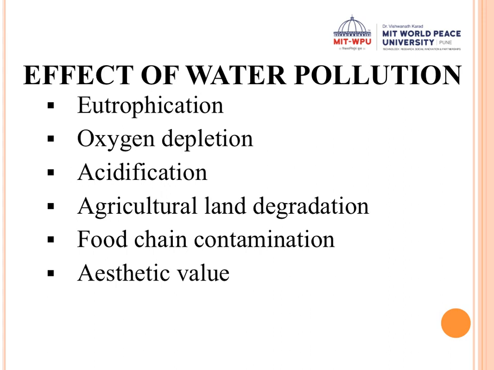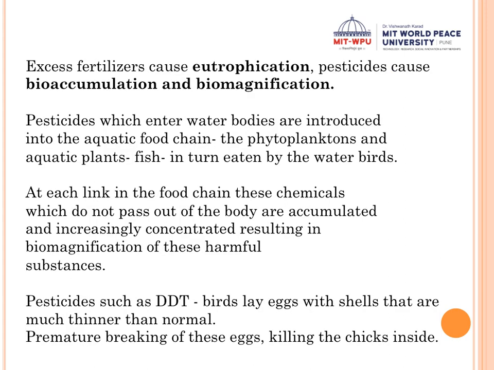Then there is the food chain. We also saw that the aesthetic value of the water decreases, because if you are given brown color water for drinking, obviously it won't be pleasing. Clear? So pollution also affects the aesthetic value of water. Aesthetic value means the acceptable value of the water. And the last one is food chain contamination. Clear? So let's look at how it causes food chain contamination.